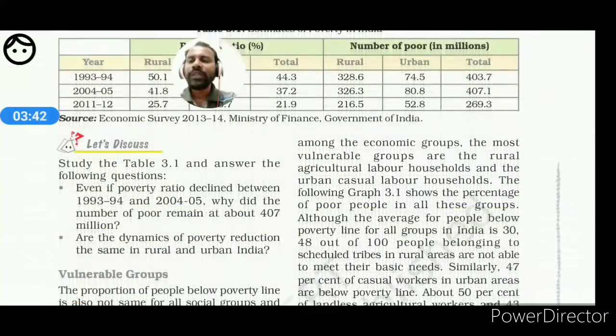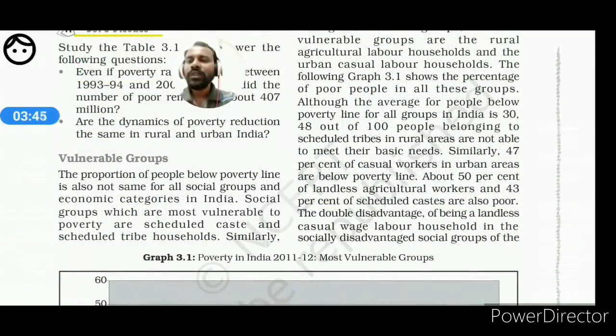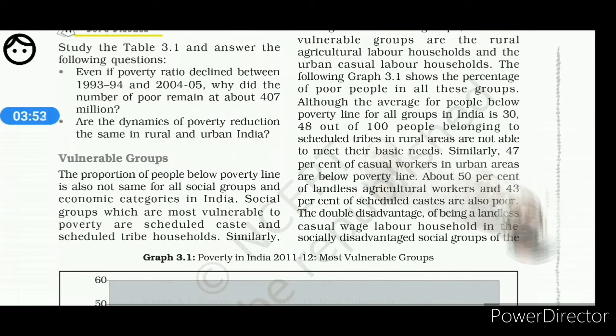Now we are moving to the next portion, vulnerable groups. Who are referred to as vulnerable groups? Vulnerable means those who have the possibility of being in danger, of falling into a problem, or places that are very accident prone. Vulnerable means possibility of hazard, possibility of disaster.